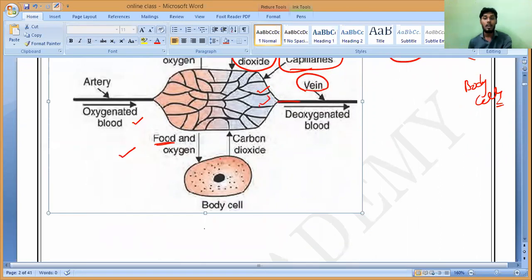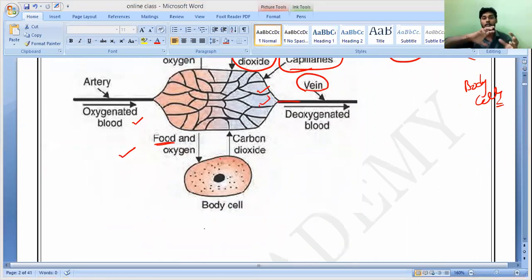So this is a picture which will illustrate what it illustrates. The arteries are joined to veins through a network of very, very thin vessels, which we used to call as what? Capillaries. Capillaries exchange between the body cells and arteries and veins two things. What is that? Food and digested food and oxygen.